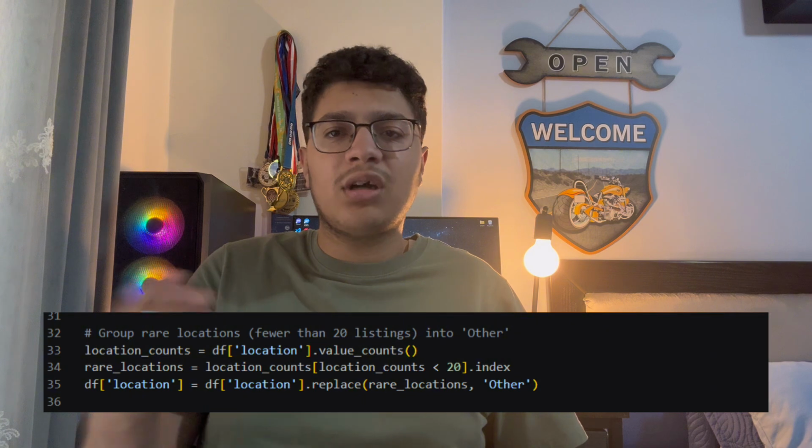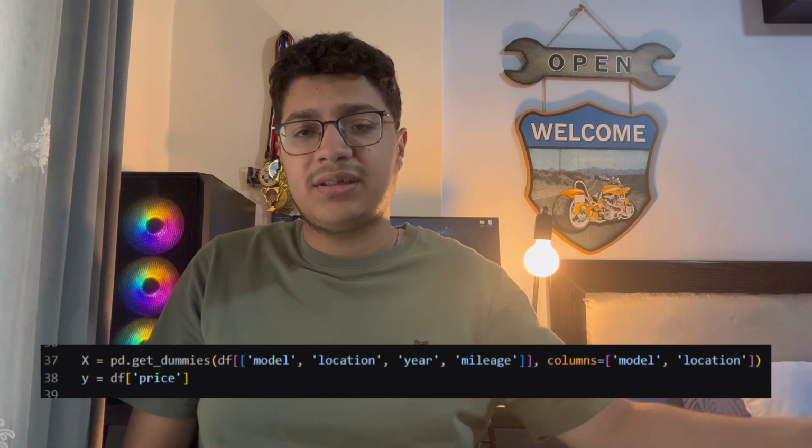Now our dataset is clean, but we still have one more problem. Regression machine learning models do not understand text, so we use something called a one-hot encoder. This basically transforms the categories into separate columns. So instead of having model equal Toyota, we will have a new column called model_Toyota. Now that everything is set, we should decide what our features are and what we're trying to predict. So here we're obviously trying to predict the price, and our features are the model, the location, the mileage, and the year.